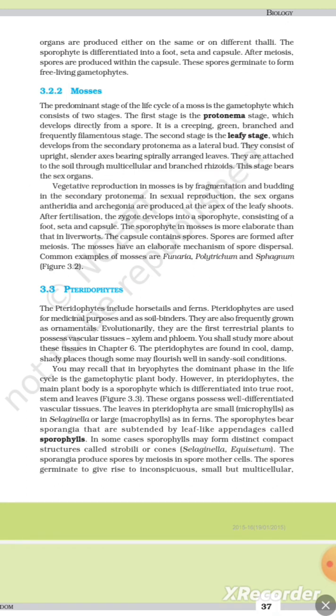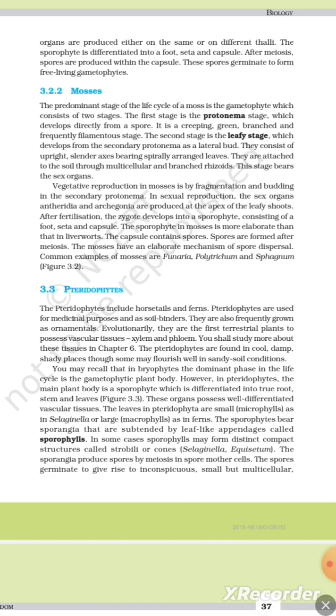Vegetative reproduction in mosses is by fragmentation and budding in the secondary protonema. In sexual reproduction, the sex organs antheridia and archegonia are produced at the apex of the leafy shoots. After fertilization, the zygote develops into the sporophyte, consisting of a foot, seta and capsule. The sporophyte in mosses is more elaborate than that in liverworts. The capsule contains spores. Spores are formed after meiosis. Mosses have an elaborate mechanism of spore dispersal. Common examples of mosses are Funaria, Polytrichum and Sphagnum.